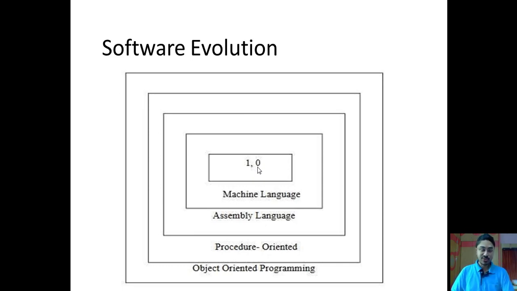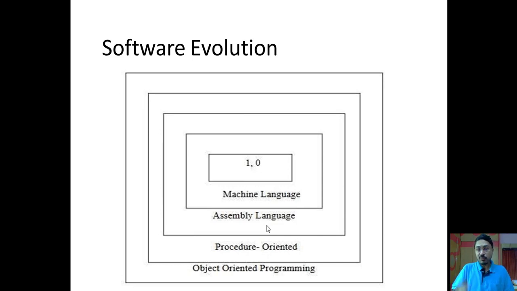That challenge was sorted out using assembly language. In assembly language, to the strings of zeros and ones, we assigned some words, which we called mnemonics. Suppose I want to give an instruction to add two numbers, and for that we have a string of zeros and ones, say 1100 is the instruction to add two numbers.